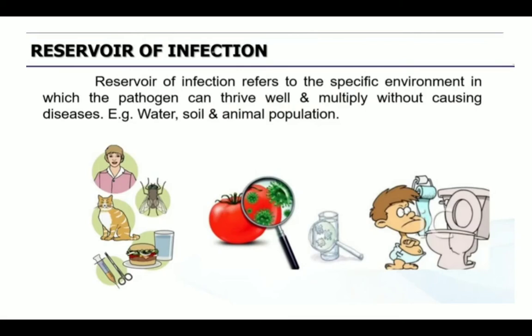Next, reservoir of infection. Reservoir of infection refers to the specific environment in which a pathogen can thrive well and multiply without causing any disease. That is reservoir of infection. The infection will multiply and develop, and thrive well in the body but not cause any disease. For example, water, soil, animal population, all these are reservoirs of the infection. We must be very careful while utilizing these. So these are the areas where the infection gets spread.